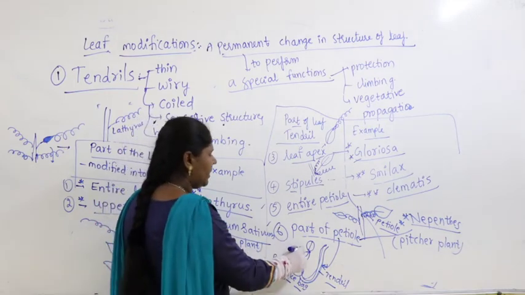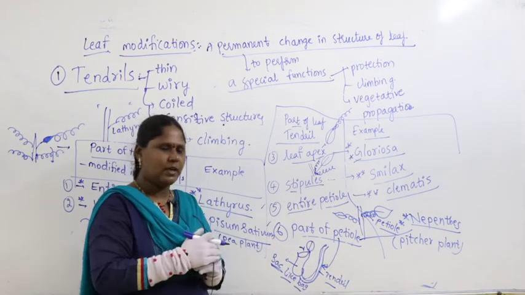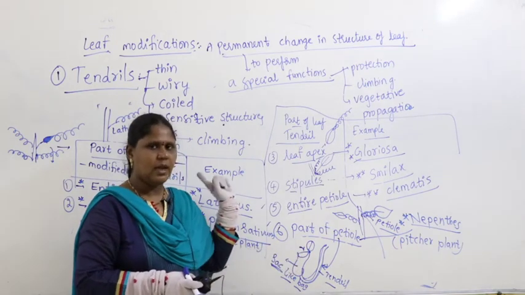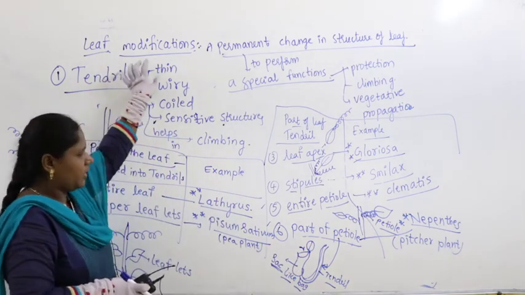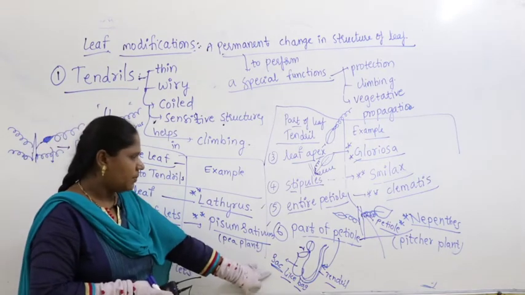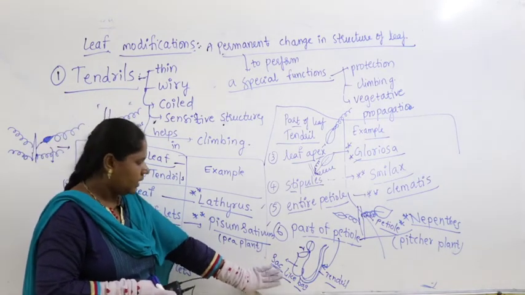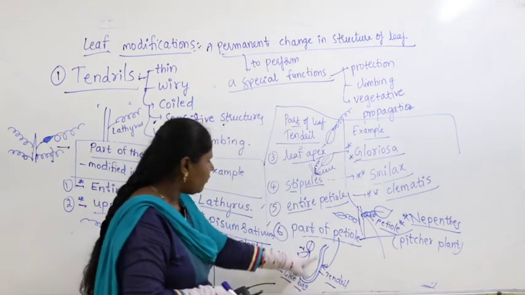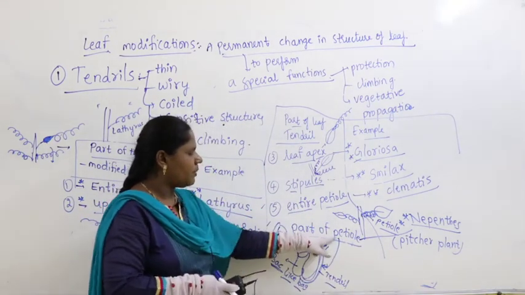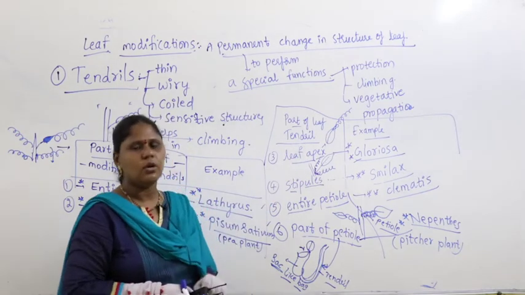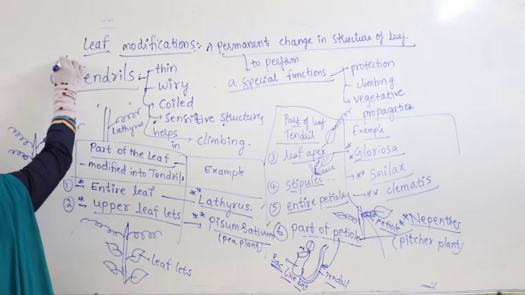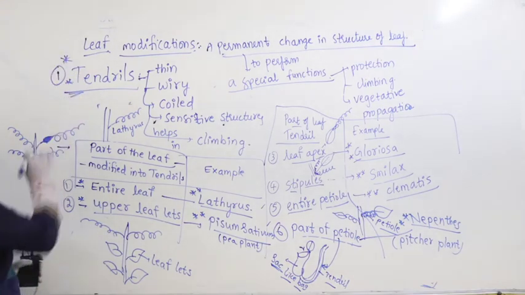Whenever any insect comes here, it immediately closes the lid and traps the insect. Anyway, we will talk about this in the last part of leaf modifications, when we talk about Nepenthes. But try to remember that in Nepenthes, this pitcher plant, part of the petiole is modified into a tendril. So this is what we call the first one, tendrils.